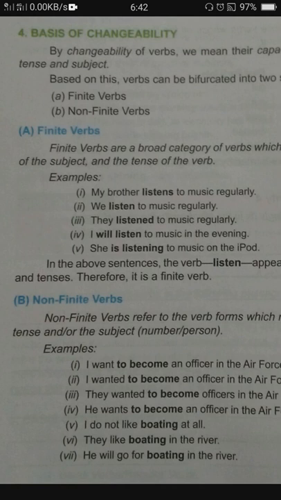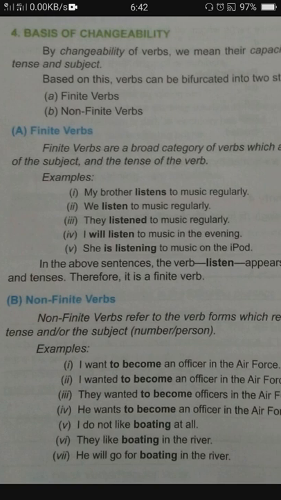Similarly, if we use past tense, we will say they listened to the music. So in present it is listen, in past it will be listened. That means it is changing according to the tense and the subject. So these all verbs are called finite verbs.